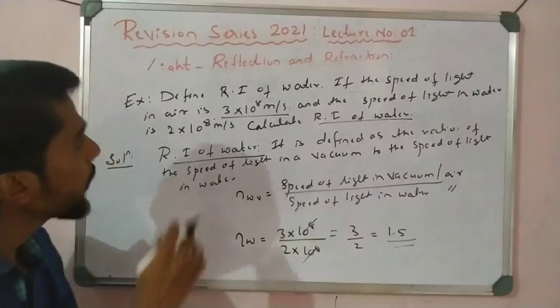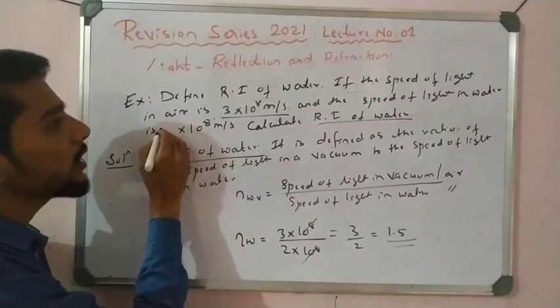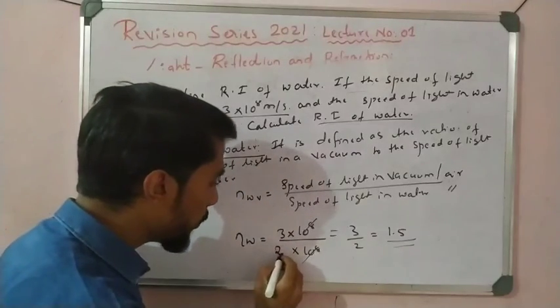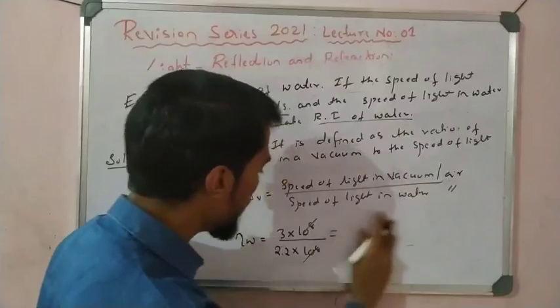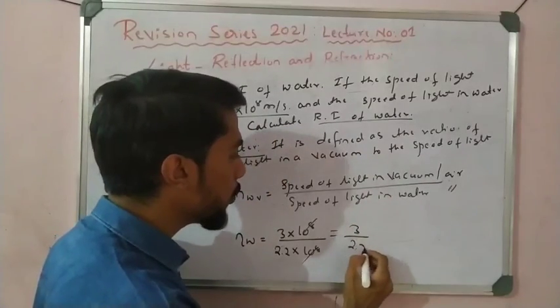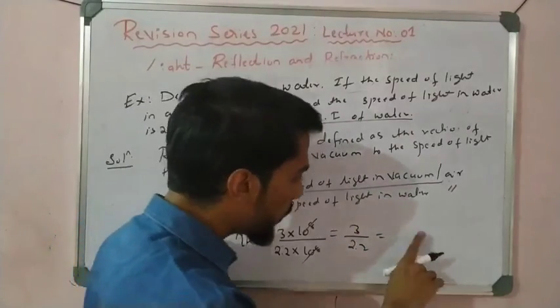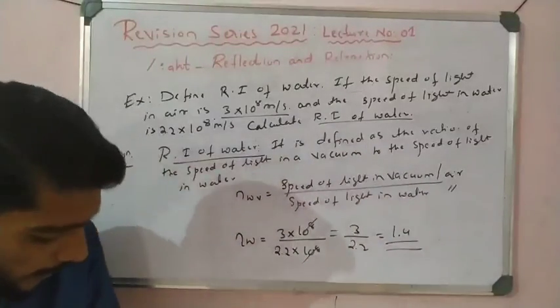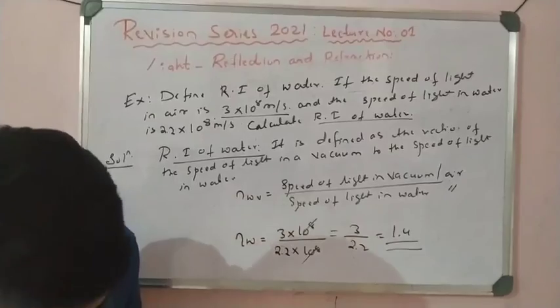I made a mistake here. The speed of light in water is actually 2.2, not 2 only. So 2.2 means we get 3 by 2.2. If we calculate 3 by 2.2, we get 1.4 as the answer. So students, this is all